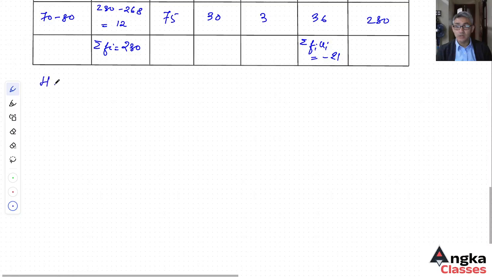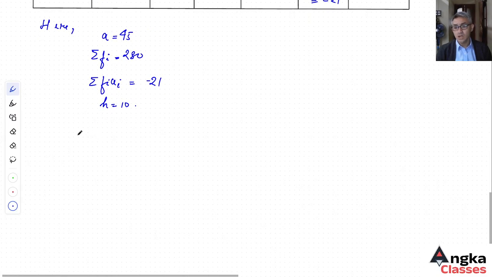So here, the assumed mean a is 45, the summation of f i is equal to 280, the summation of f i u i is equal to minus 21, and h is equal to 10. Therefore the mean x bar is equal to a plus summation of f i u i upon summation of f i into h.